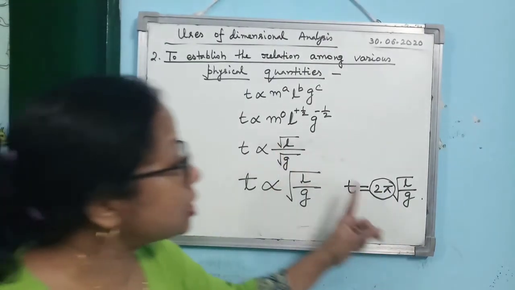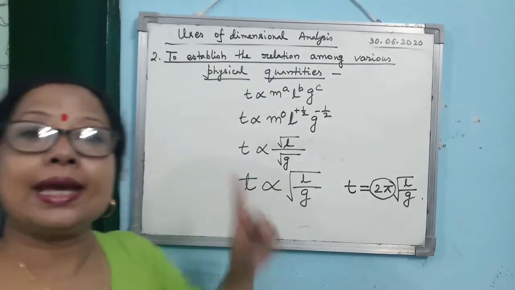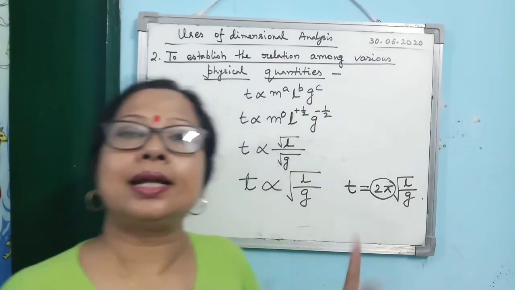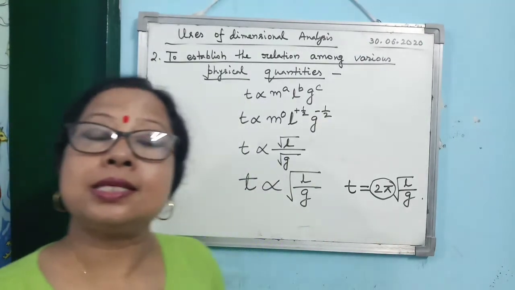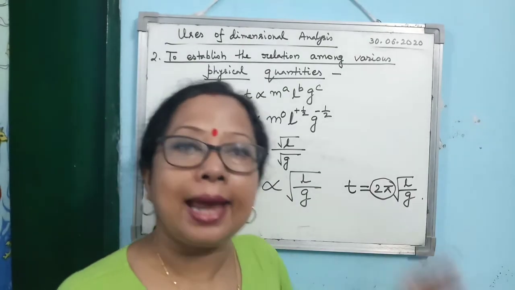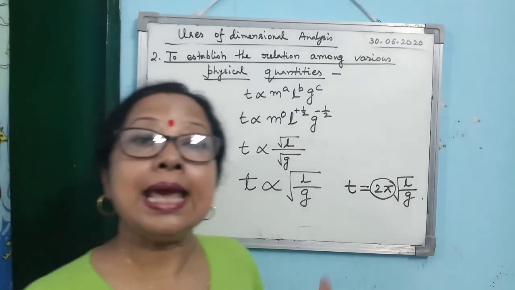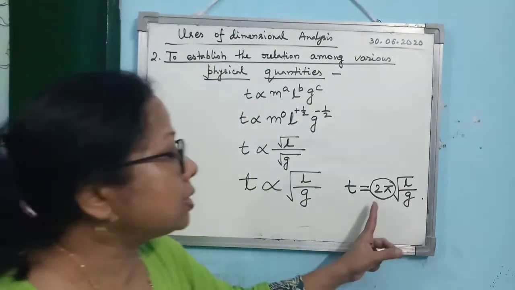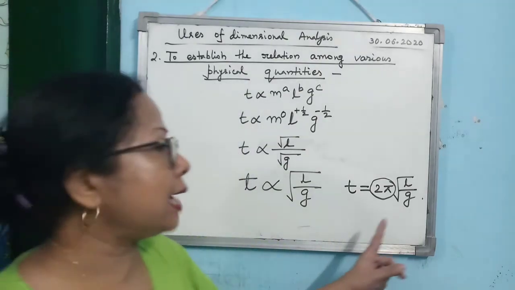Now this value of the constant of proportionality we cannot find out by dimensional analysis. This constant of proportionality is experiment based. We can get the value of this constant by an experiment. All right, so this is the second limitation of dimensional analysis.